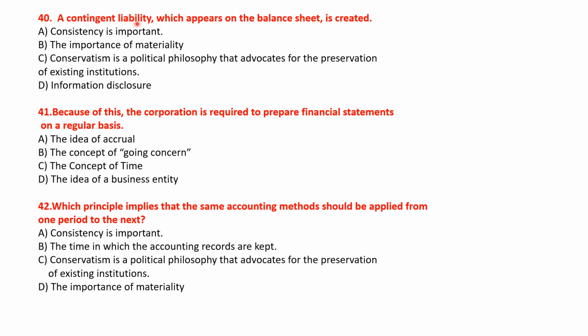Let's see the next question. A contingent liability which appears on the balance sheet is created. Let's see the options. Consistency is important. The importance of neutrality. Conservatism and information disclosure. So the right answer will be option D, information disclosure. Okay. Let's see the next question.